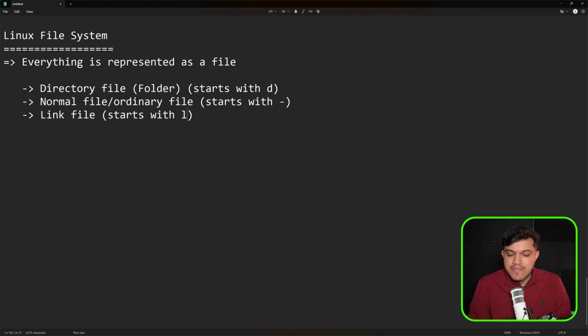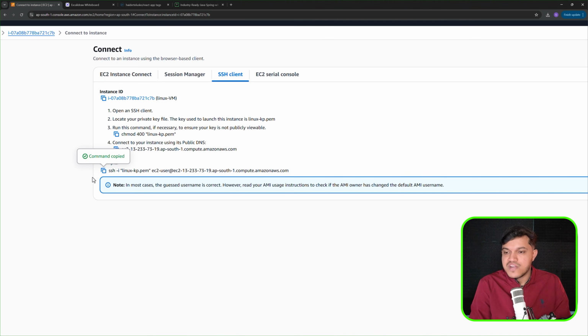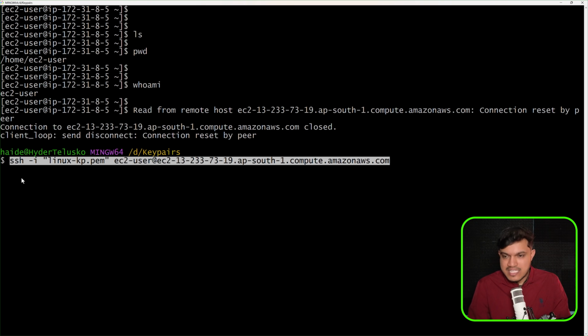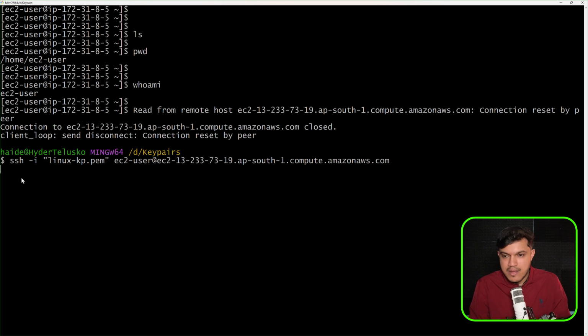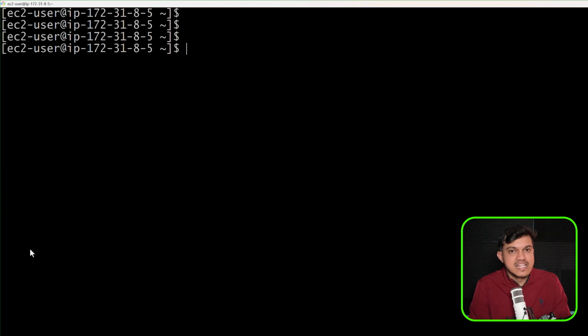So I would like to open my terminal again. Okay, it got disconnected. Whenever you're practicing, if it is disconnecting, again use the same way to connect back to our machines. I would like to again establish the connection back to our machine. Okay, great. Now if you want to clear your screen, we have to use one command here, clear. See, screen is clear, right?